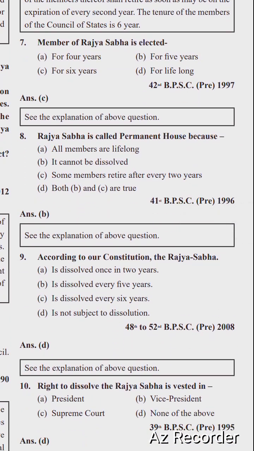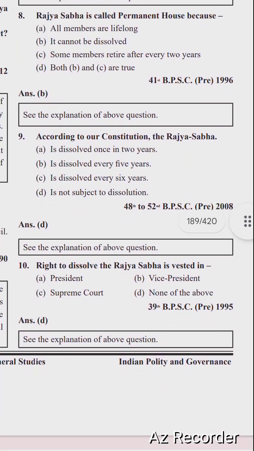So next question is, the Rajya Sabha is called the permanent house because all members are lifelong, it cannot be dissolved, some members retired after every 2 years, both B and C are correct. Right option is option number B. Rajya Sabha is called permanent house because it cannot be dissolved.